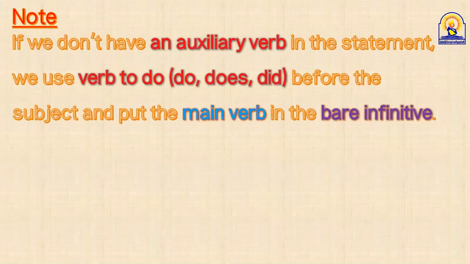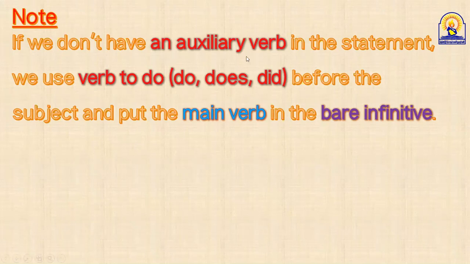Are you sure you can find am, is, are, was, were, have, has, can, could, shall, should in every statement you face? Or is it possible that you can find a statement without an auxiliary verb? Let's have a look. Here, guys, this slide is very important. Put it in your mind, okay, and concentrate with me.